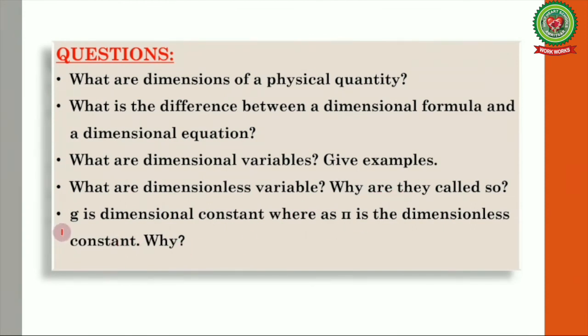And the last question is, J is a dimensional constant whereas pi is a dimensionless constant. Why? So I hope the topic is clear to you. Try to solve these questions, and that's the end of the topic.